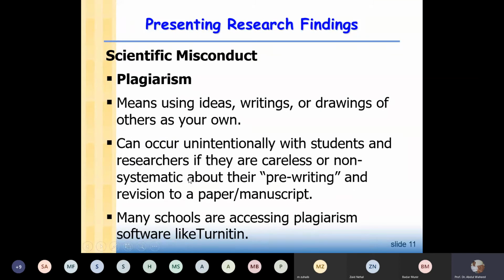And now there are some software that can be used. For example, in university, Turnitin software is used to check plagiarism. And what Turnitin gives you is the similarity index. It will show you those parts of your document that have a match to some other document. Okay, and it will be shown with different colors.